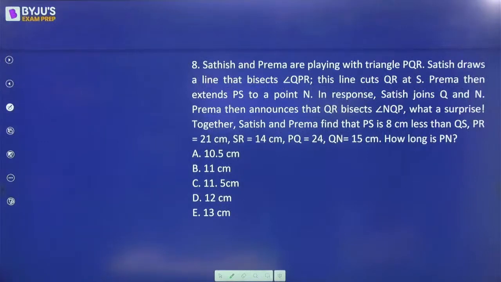Now the next question. So they are drawing a triangle, triangle PQR. Sanish draws a line that bisects angle QPR. Okay, you just need to draw the complete figure.